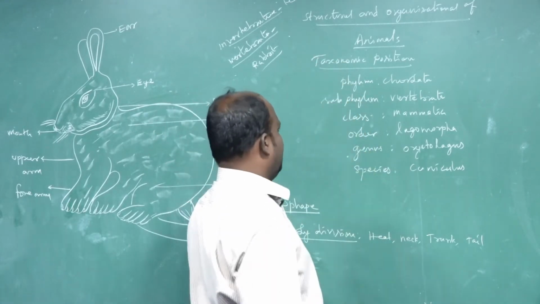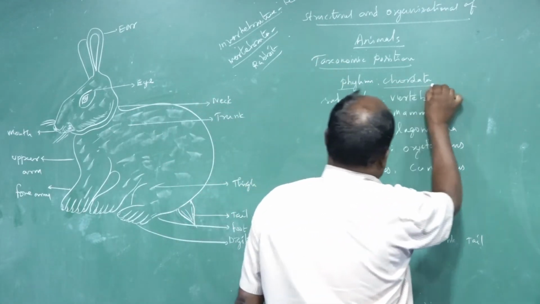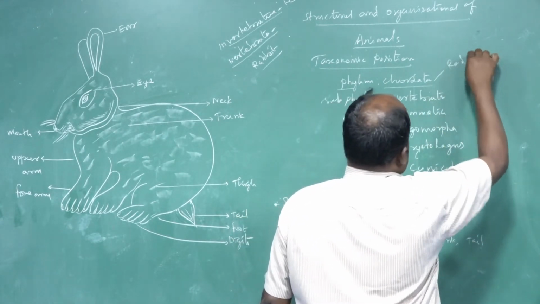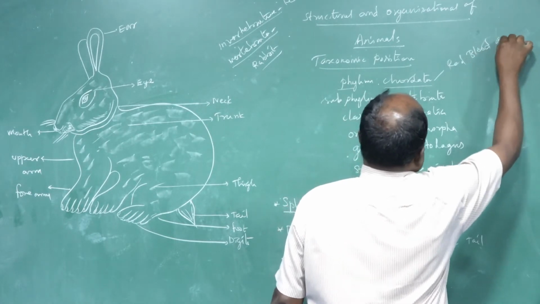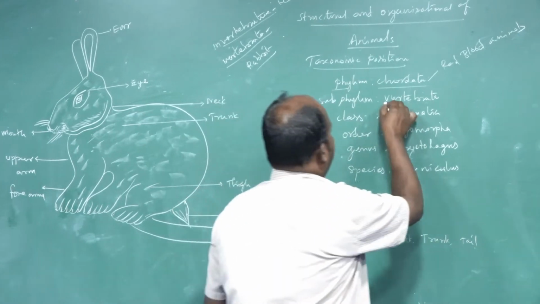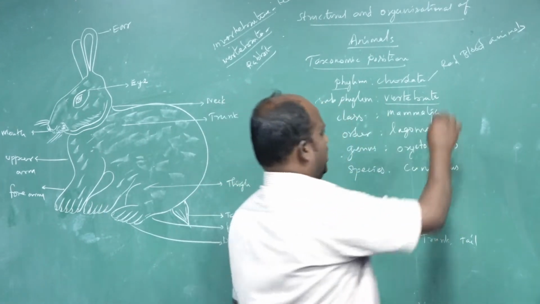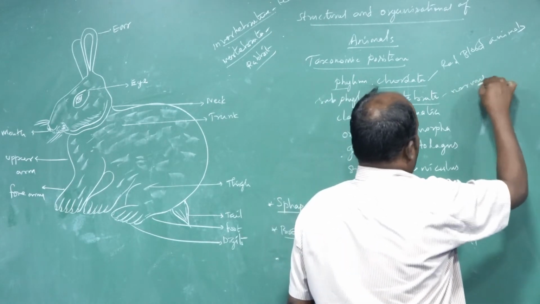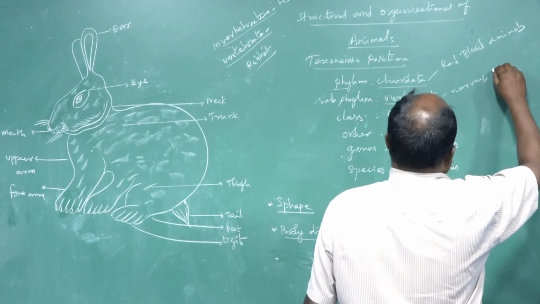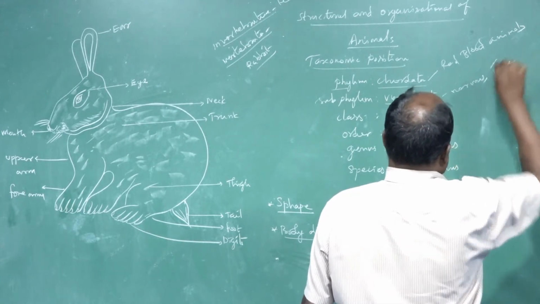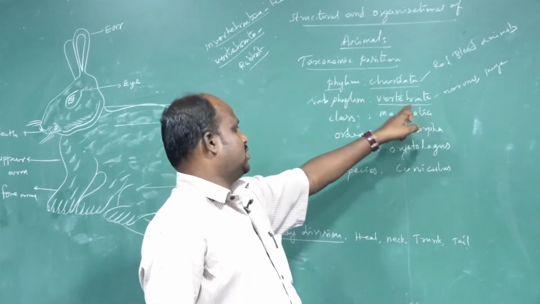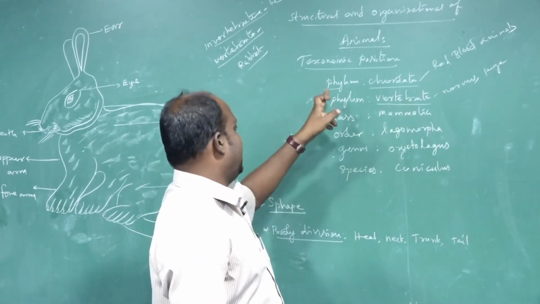Now we are going to talk about the taxonomical classification of the rabbit. The rabbit's phylum is chordata. I told you chordata means red-blooded animals. The second one is vertebrata, which means the higher group of animals, with a nervous system. Animals with pharyngeal gill slits and a backbone are called vertebrata.